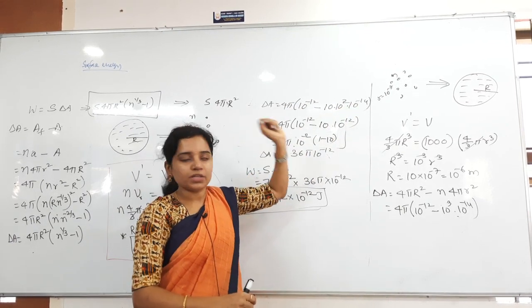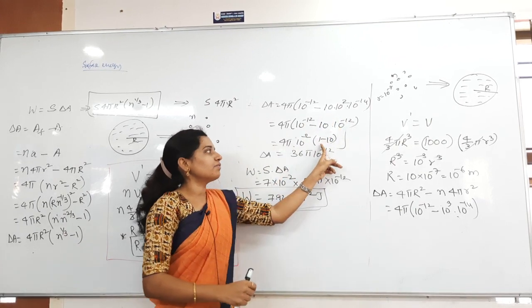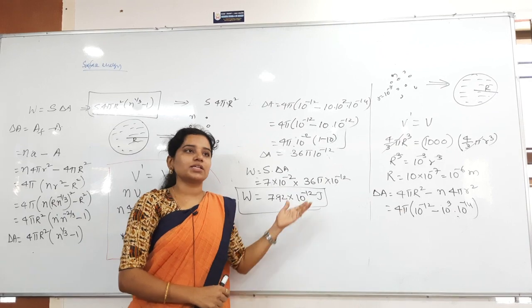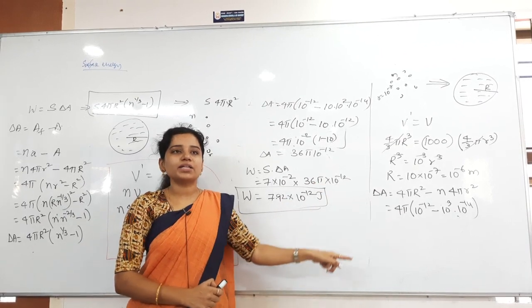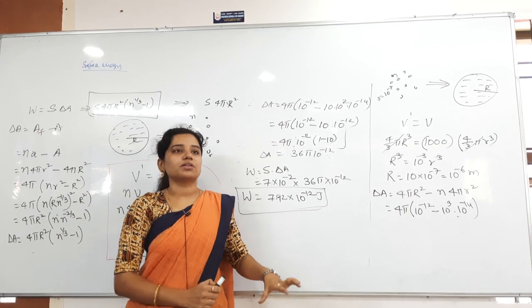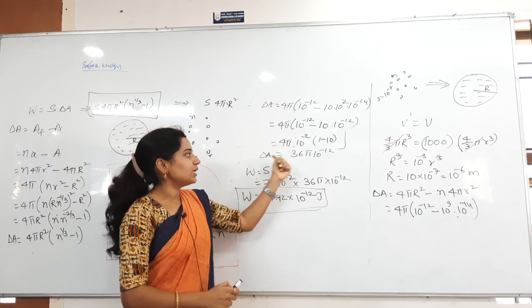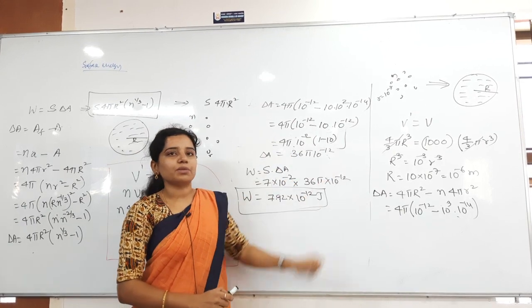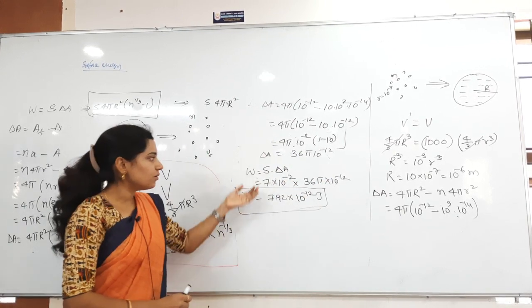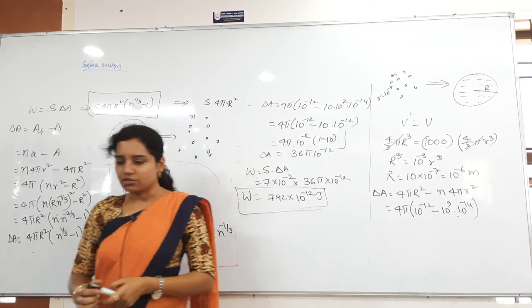Here 10 power minus 12 is there, here also 10 power minus 12 is there. You can take it out. But what is remaining here? Still 10 is remaining. So I have taken that out, and then 1 minus 10 is remaining here. 1 minus 10 is minus 9 you will get. Why minus 9? Because energy is released by this work, and the temperature got increased. So here we will get minus, you just leave about that. Delta A is equal to 36 pi into 10 power minus 12. Now again I just multiply with surface tension, that's it. Clear? Chalo.